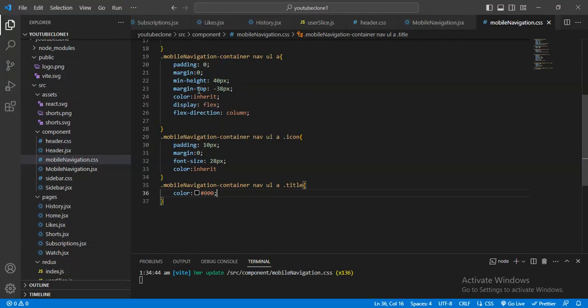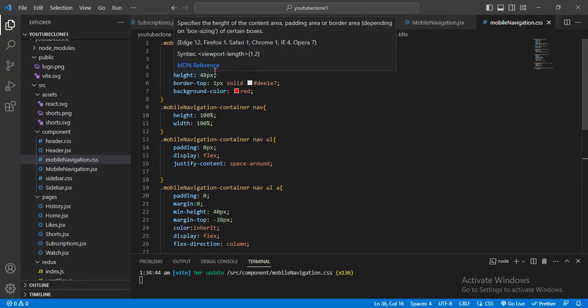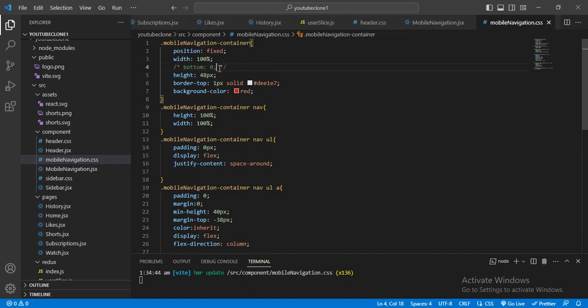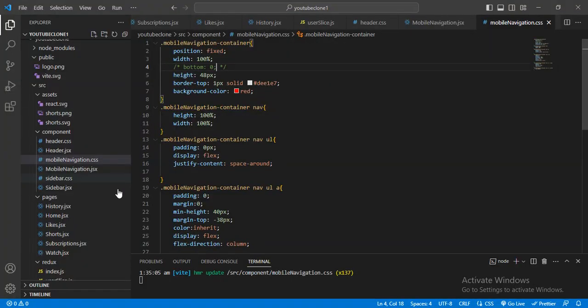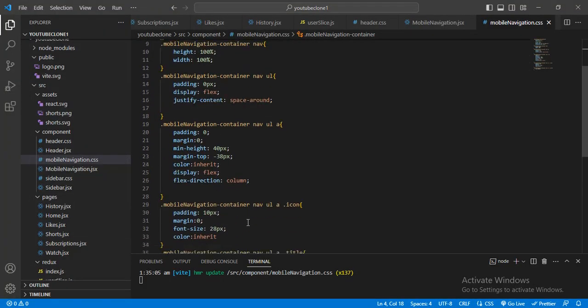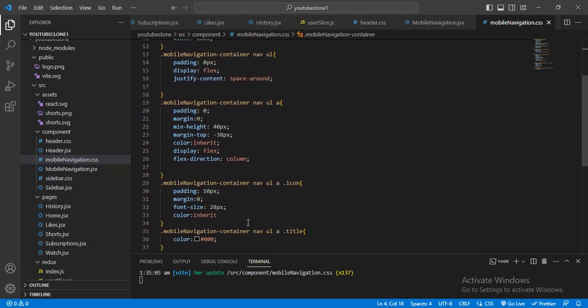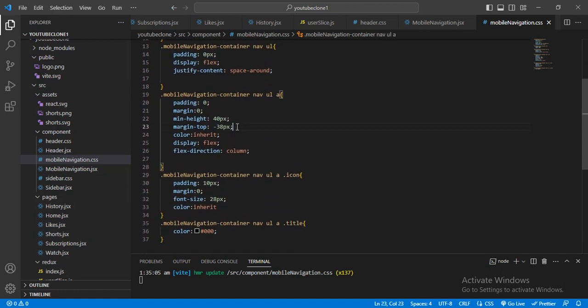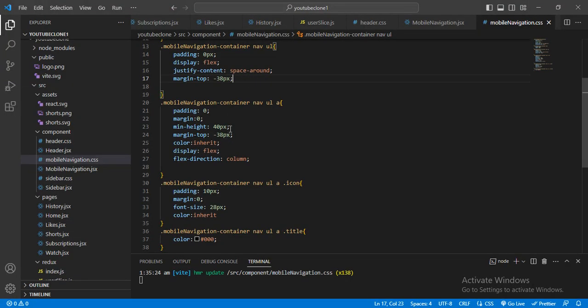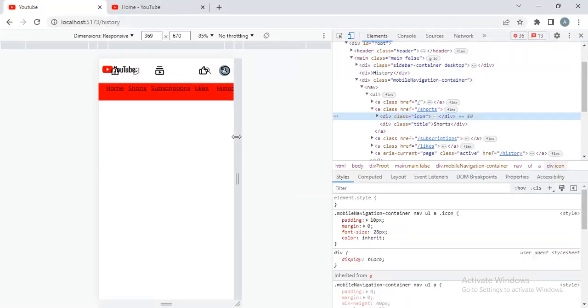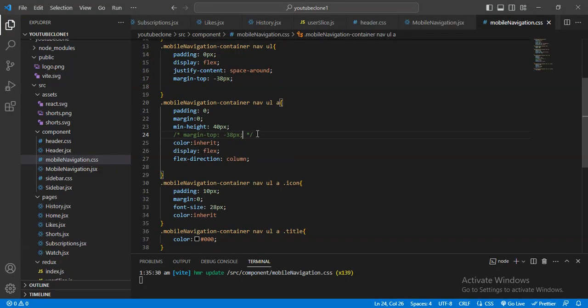Let me remove this top 0. First of all we design, after that I will give. And you see it will be giving like that. Let me comment this part and here.